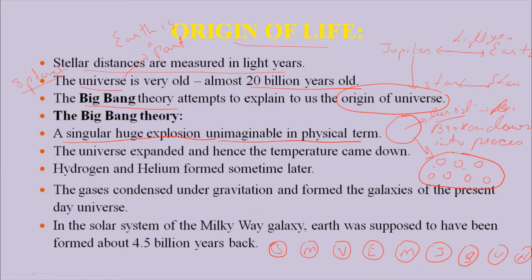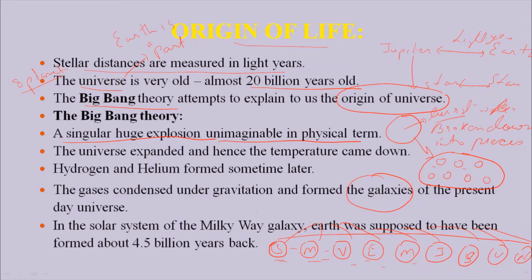If you look at them, these are like small balls, and all these small balls come from a big ball. This big ball is broken down into these small balls, which are close to each other, and together they give rise to a universe.